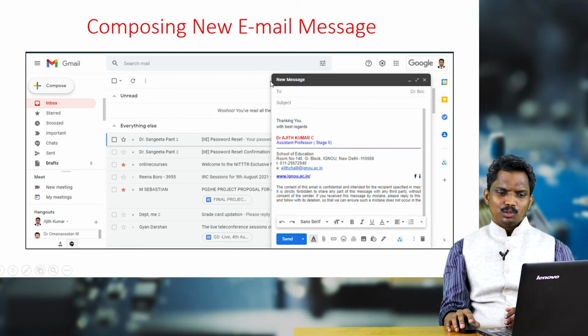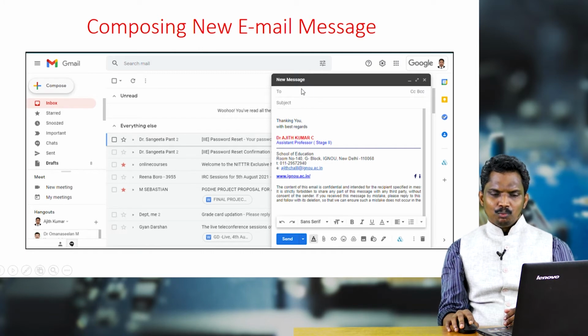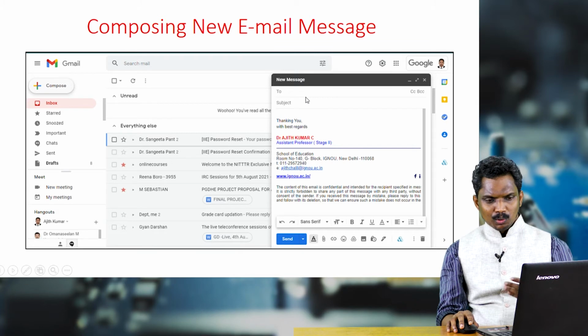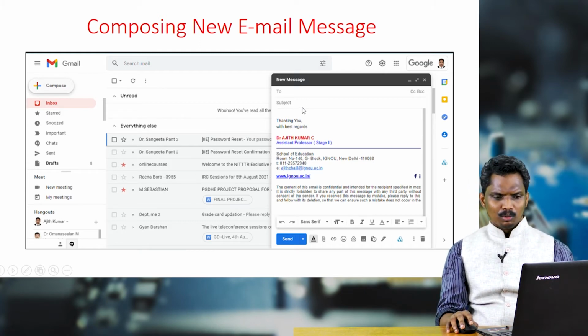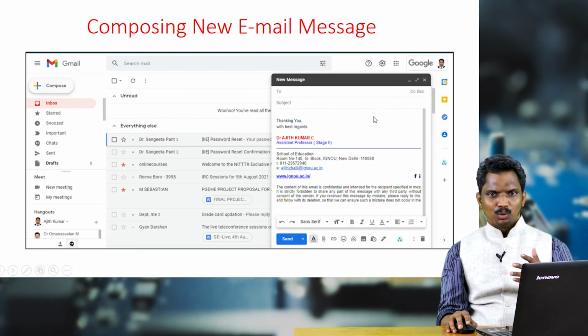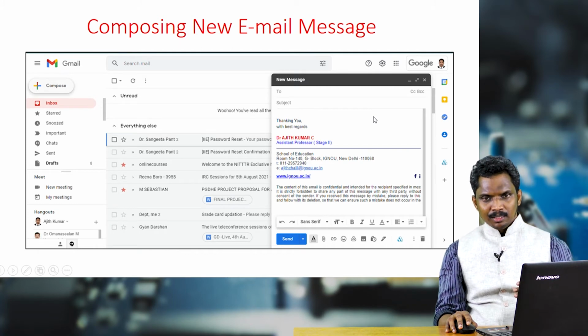See, this kind of window will appear here, where you have to insert the email address of the person who is going to receive it, then the subject, what kind of subject you are putting in. Suppose it is related to any meeting, you can simply put "regarding meeting". Then this is the space where we are going to write our message.